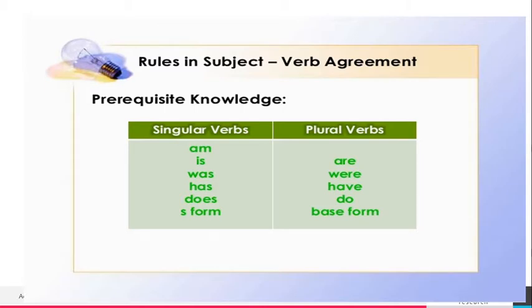General information about verbs. Singular verbs: am, is, was, has, does. The verbs which end with s, ies or es are all singular verbs. Plural verbs: are, were, have, do. So all the base form verbs are plural verbs.